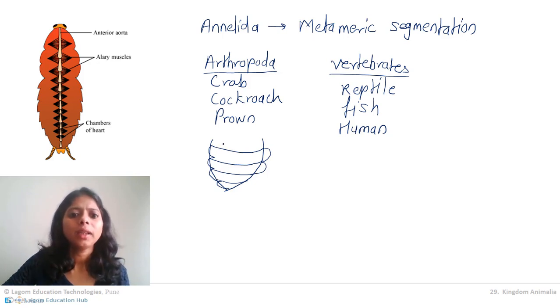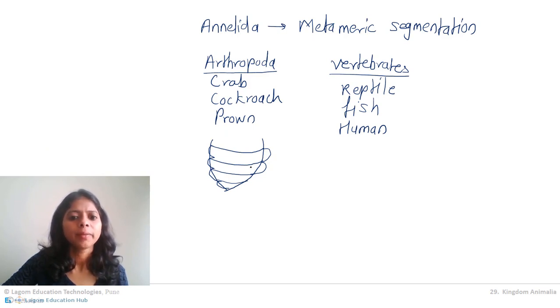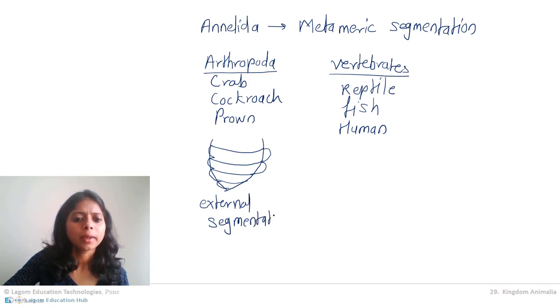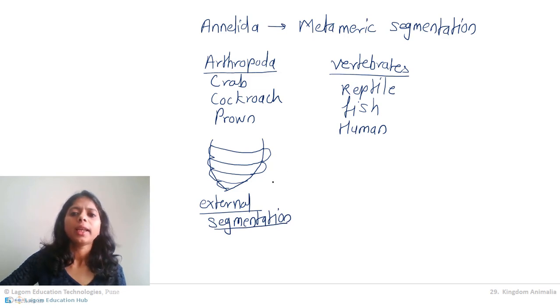If you remember, in the hemocyanomate animal I taught you, inside the cockroach there is a continuous body, there is no segmentation found inside. So basically arthropoda, even crab, even cockroach, even prawn, show only external segmentation. There is no internal segmentation found in arthropoda. So metamerism is only external.